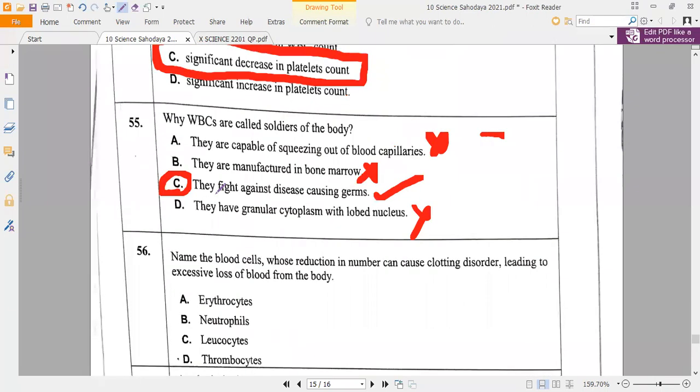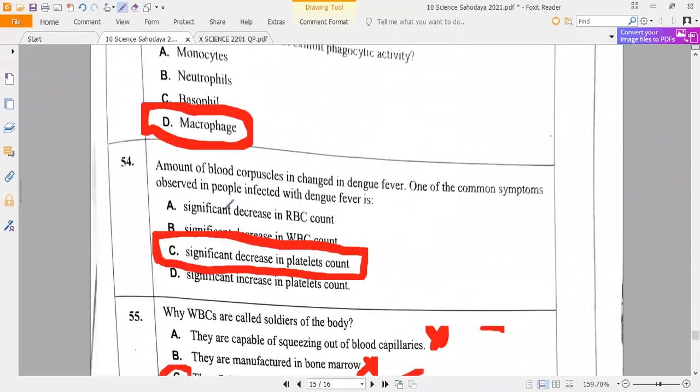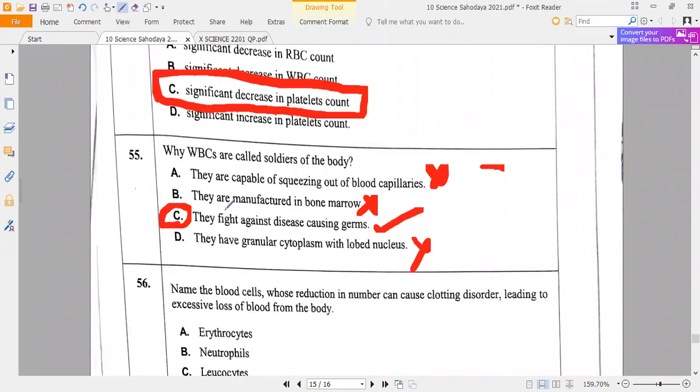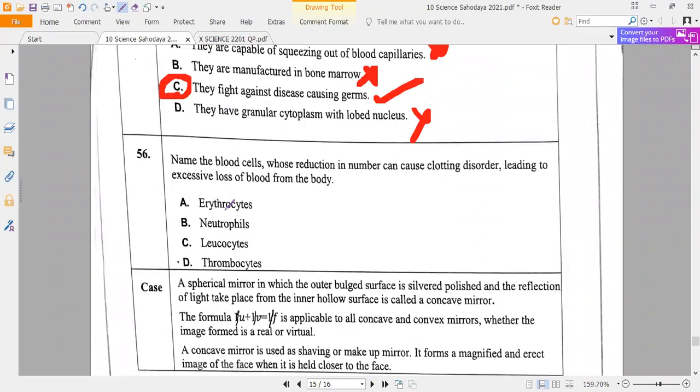Thrombocytes, option D. Name the blood cells whose reduction causes excess blood loss continuously, because they help in clotting. Platelets. But here the option is thrombocytes.